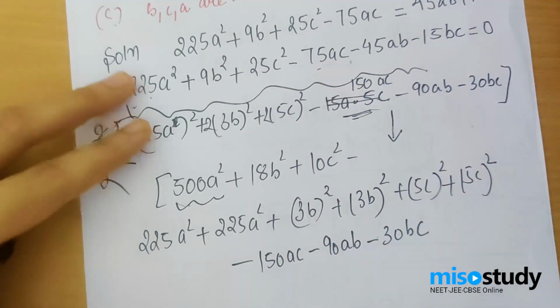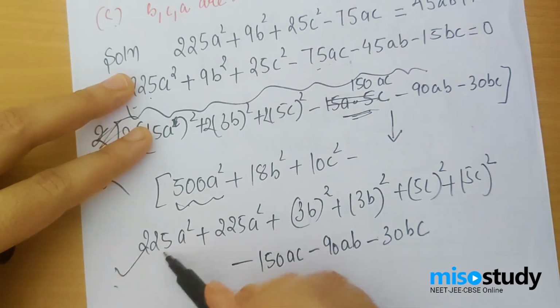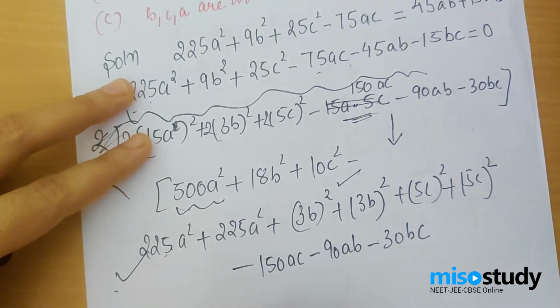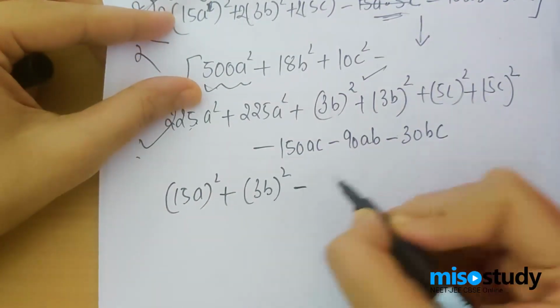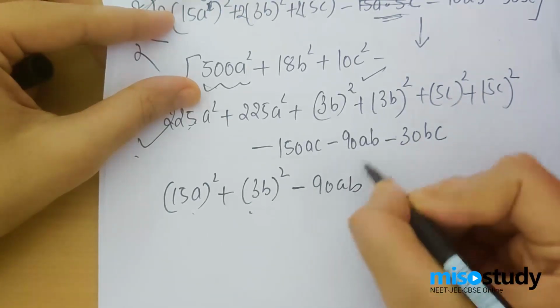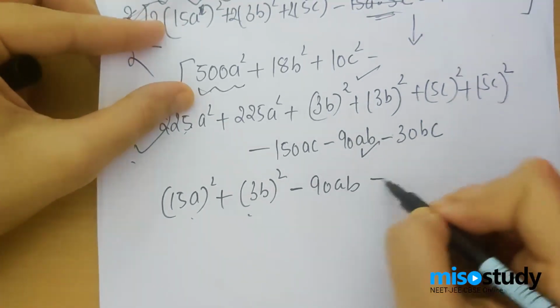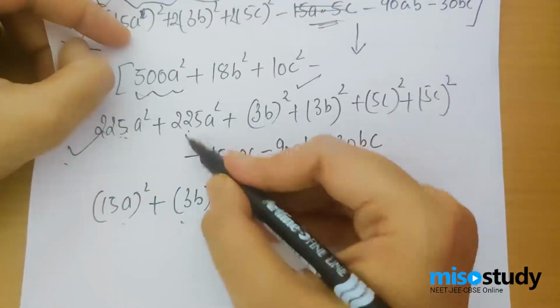Now, see what happens. Let's combine 225A squared, that is 15A whole squared, and 3B squared. If I combine 15A squared plus 3B squared, what do I need to have? I need to have minus 2 times 15 times 3, which is 45, 90AB, which I have. So this is used. Again, since I have 225 and 225, one 225 is used, let's use another.